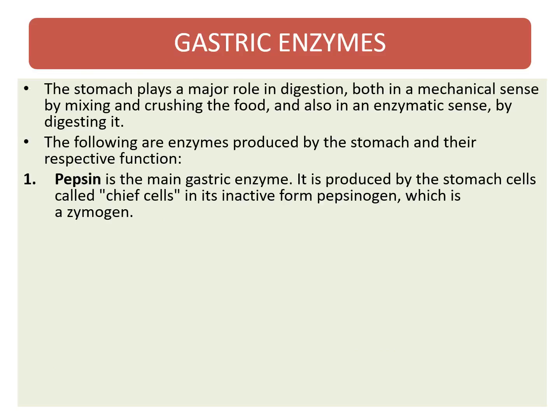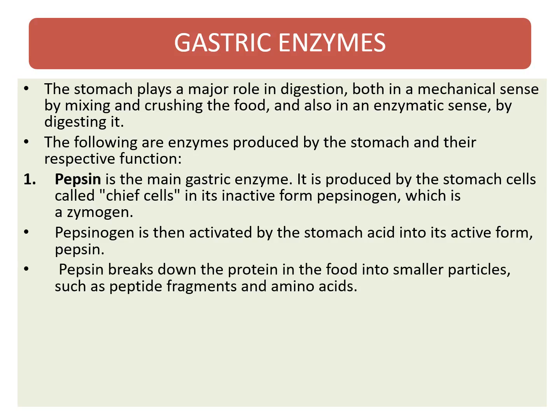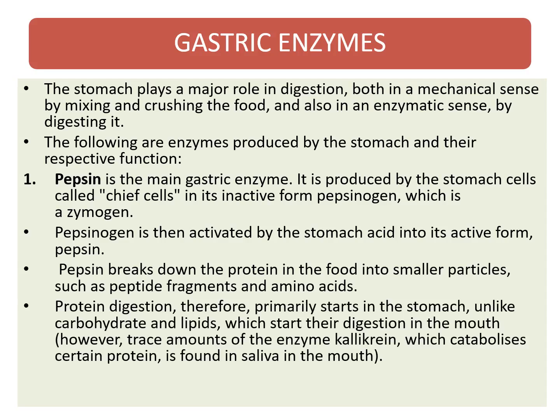Now coming to the gastric enzymes, the stomach plays a role in digestion, both in the mechanical sense, by mixing and crushing the food, and also in the enzymatic sense, by digesting it. The following are the enzymes produced by the stomach and their respective functions. Pepsin is the main gastric enzyme, produced by the stomach cells called chief cells in an inactive form known as pepsinogen, which is a zymogen. It is activated in the stomach with the help of HCl and converted into the active form known as pepsin.